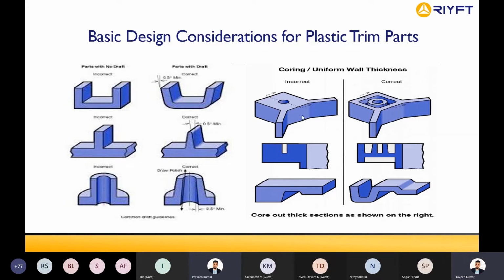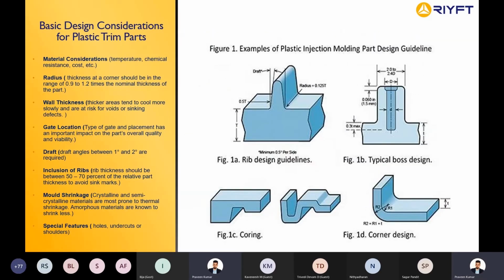And if you see the part here, coring or uniform wall thickness. The part here has a lot of material. So what will happen if we have material here? The weight of the part is going to increase. I don't want the weight of the part to increase.